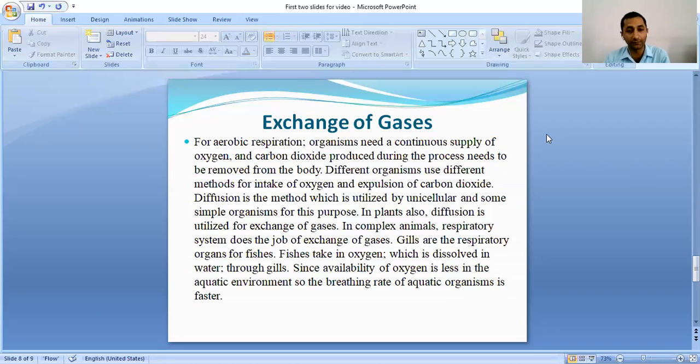Now, what is the reason for the faster breathing rate in fishes? The reason is that the amount of oxygen dissolved in the water is fairly low as compared to the oxygen present in the air in terrestrial environments. So, therefore, the breathing rate in aquatic organisms is faster as compared to terrestrial organisms.